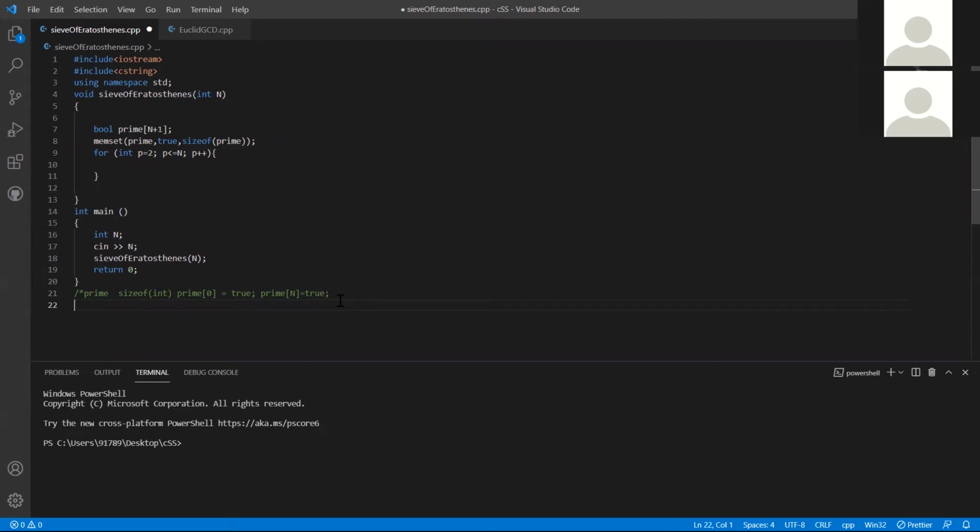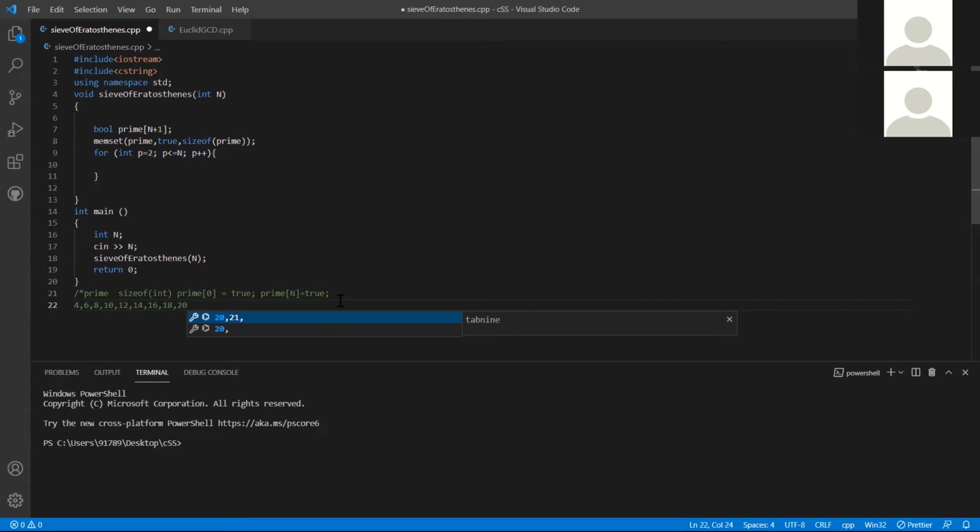That cross off thing, what I'm saying is, I will mark these as false. I will set these array elements as false. In my first iteration, starting from 4, 4, 6, 8, 10, let's say I'll do this till 20, okay? 12, 14, 16, 18, and 20. All these elements will become false, right? Because all these elements are multiples of 2.